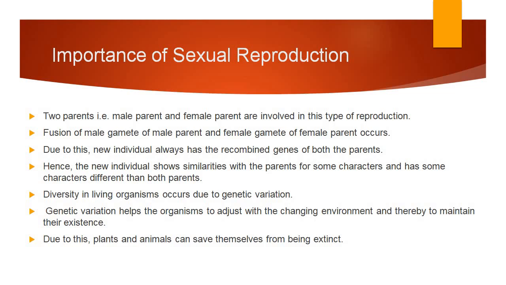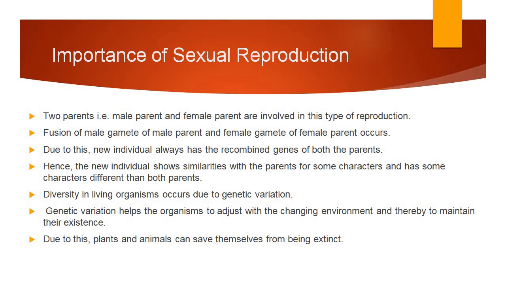So there is diversity in living organisms which occurs due to genetic variation. What is genetic variation? Changes in the genes. As I said, you as a progeny will have the gene set of both your mother and father. This is the genetic variation that you have. Whereas your mother will not have that set of your father's genes.